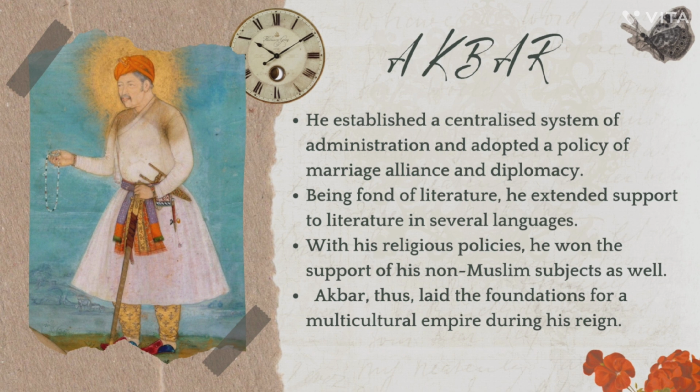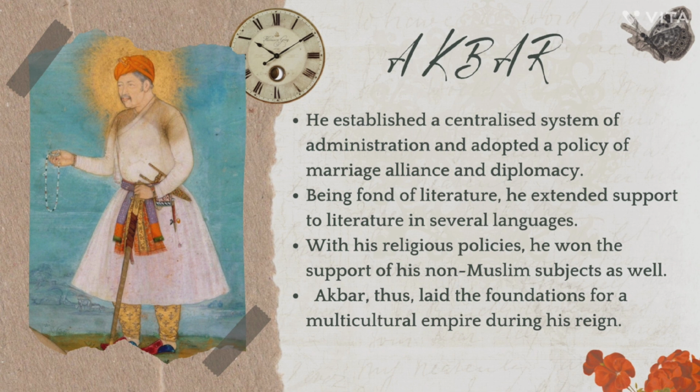Now, Akbar also adopted a policy of marriage, alliance, and diplomacy. Now, what do you understand by this marriage alliance? Marriage alliance means that he believed the best way to extend his empire was getting married and forming an alliance with his in-laws.